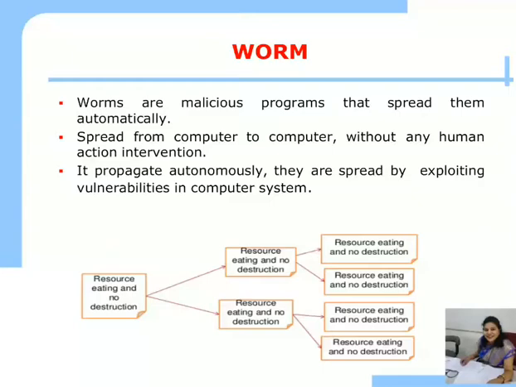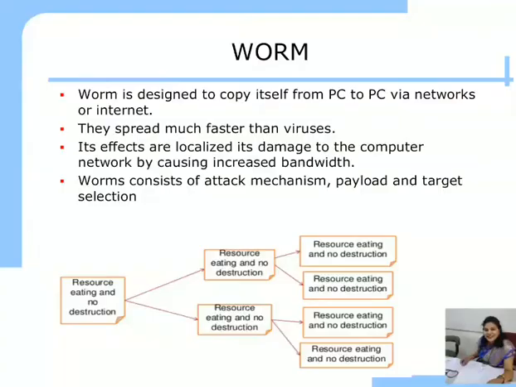You can see in the diagram, one worm creates multiple worm files, two worms creating four. So each time these codes are replicated. A worm is designed to copy itself from PC to PC via network or internet. They spread much faster than a virus. Its effects localize its damage to the computer network by causing increased bandwidth usage.